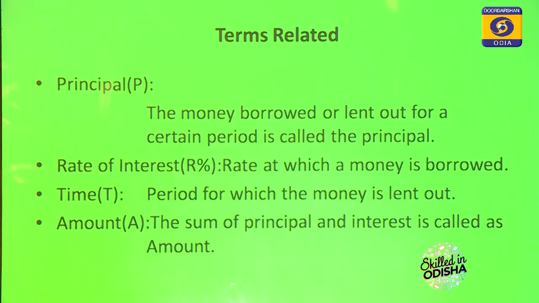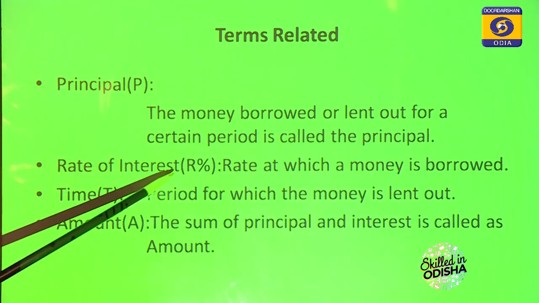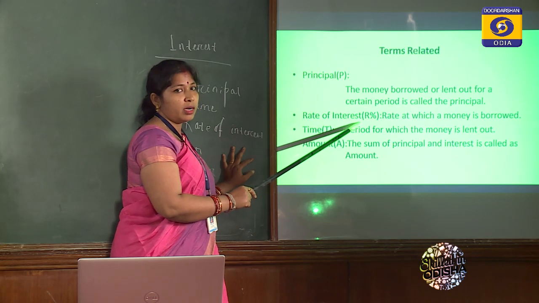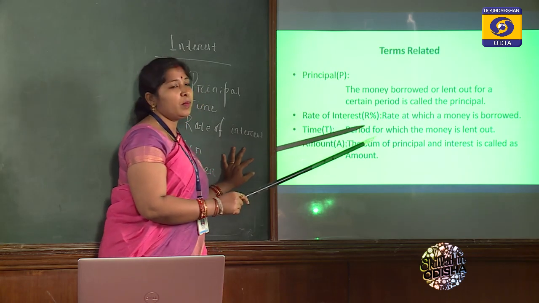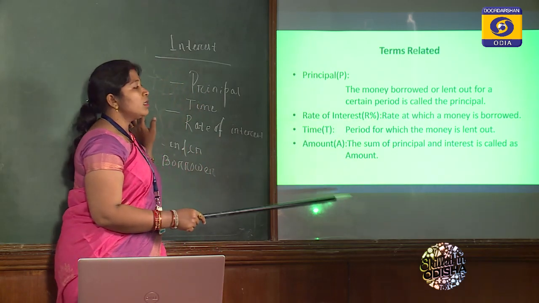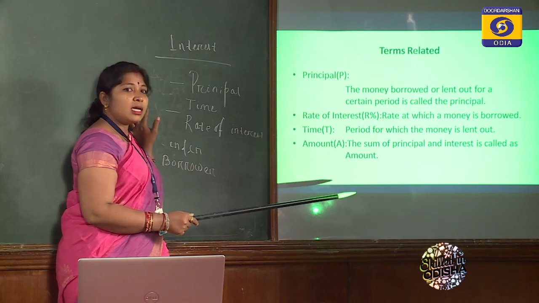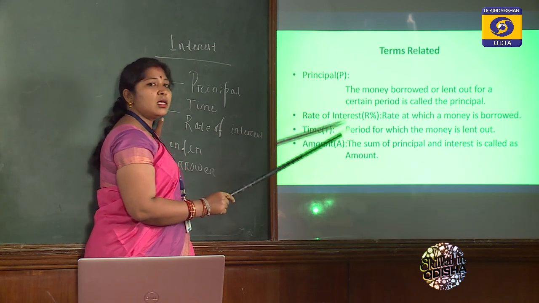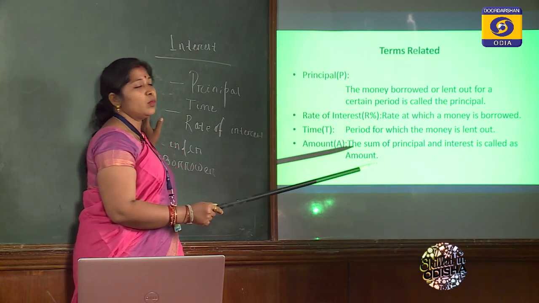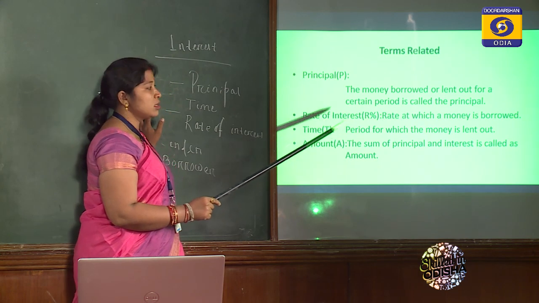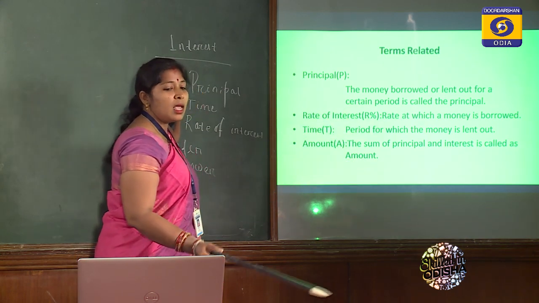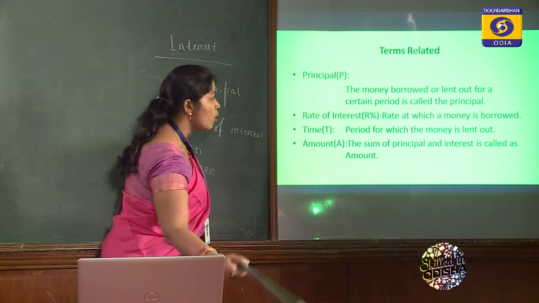Then comes rate of interest. Rate of interest is denoted by the symbol capital R, and it is always represented in percentage. Percentage means out of 100. For example, we are giving 100 rupees for 1 year with a rate of interest of 8%. Then at the end of the year he will pay 100 rupees plus another extra 8 rupees, that is 100 plus 8, and that 8 is the rate of interest. If it is 5%, then 5 rupees extra he has to pay.